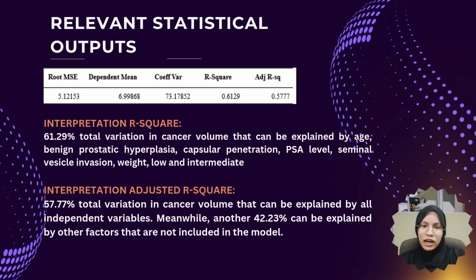For the adjusted R-square, our value is 0.5777, and that means 57.77% of total variation in cancer volume can be explained by all independent variables. Meanwhile, another 42.23% can be explained by other factors that are not included in the model.